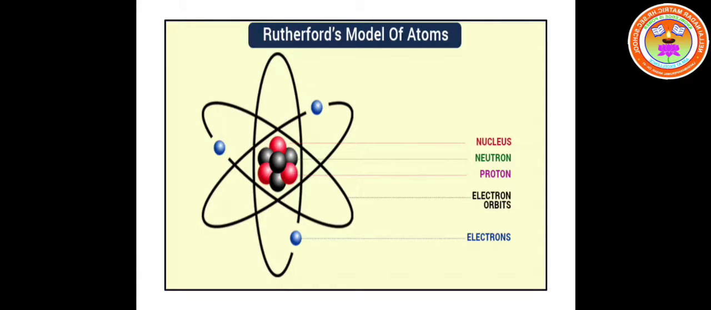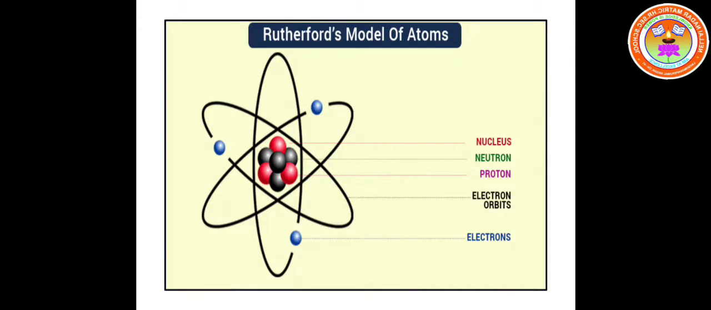Okay, children. Based on the second observation, he proposed the second postulate. There is a positively charged mass at the center of the atom, and this is called the nucleus.